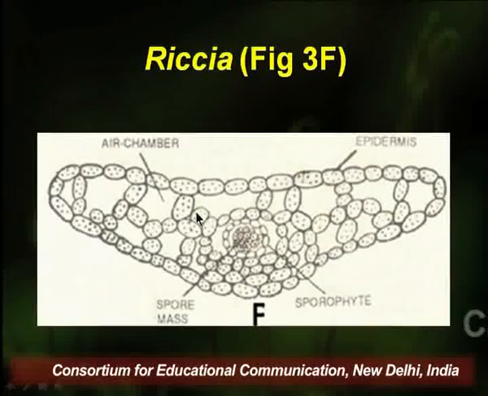Here we can see in the diagram that these epidermal cells are continuous in nature and they form air chambers. These chambers could be one of the precursors or predecessors of the air chambers which we will find in another genus of liverwort, that is Marchantia.